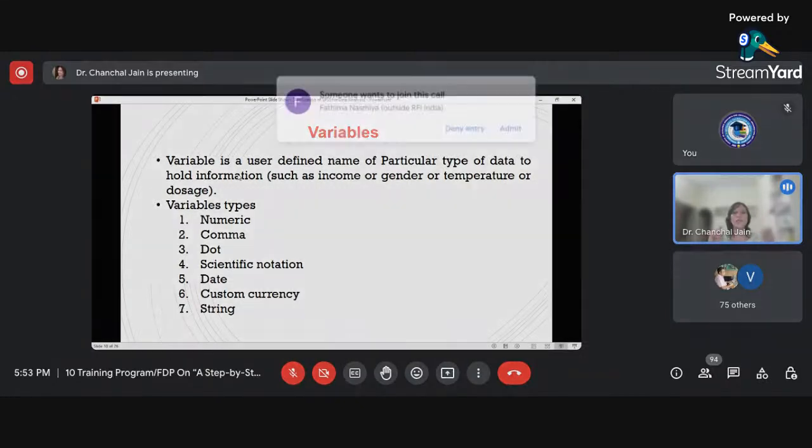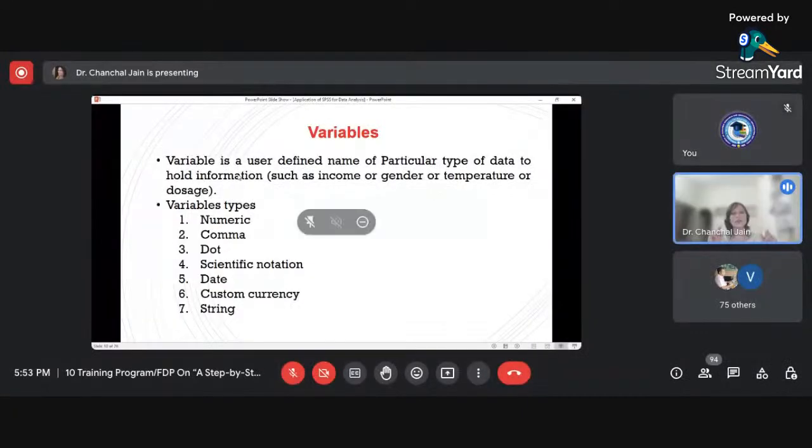But we have to give a suitable name so that we can understand what type of value this particular variable is taking. So that way this is known as the variable. Now, what types of variable can be in SPSS? There are total 7 types of variable we can create: numeric variable, comma variable, dot, scientific notation, date, custom currency, and lastly the string.